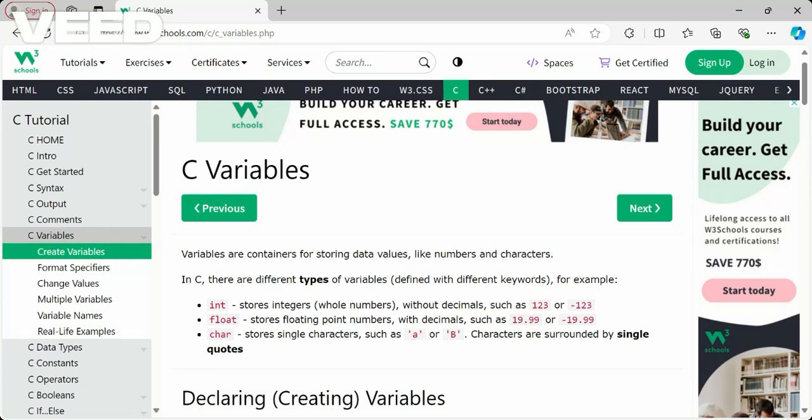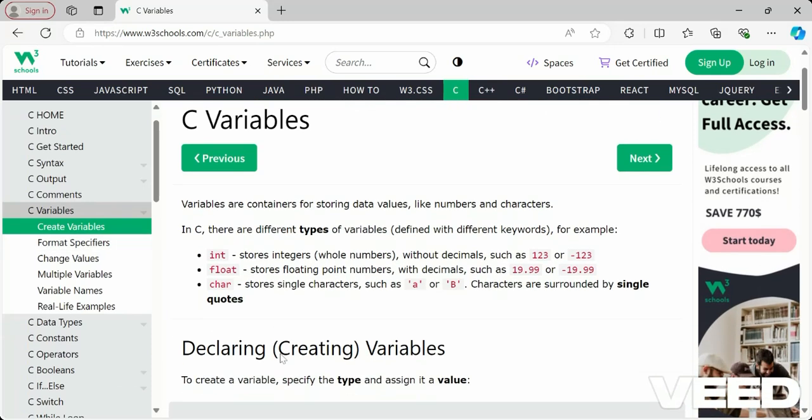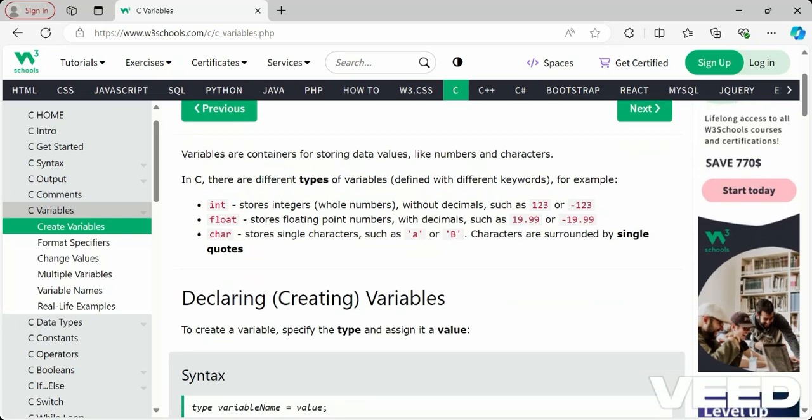Next we have characters. For storing characters, we have the char variable. Characters are like a, b, uppercase or lowercase. Characters are surrounded by single quotes. If it is in single quotes, we call it a character. If it is in double quotes, it is something else, like a string, a collection of characters, or a word. So for characters you should understand that they must be in single quotes, a single character. This is the types of variables.